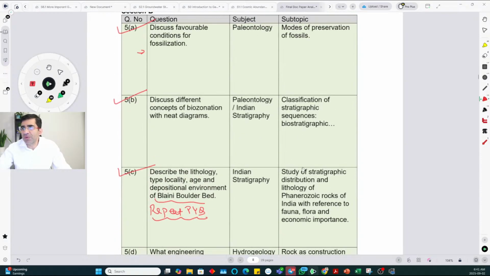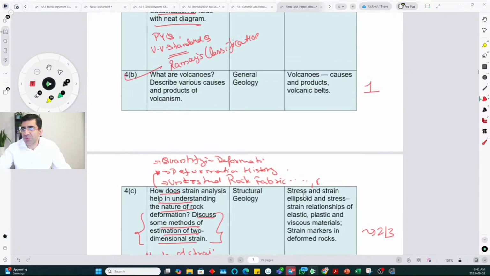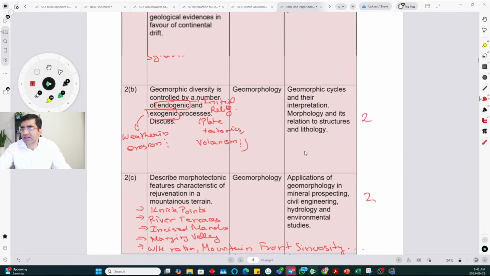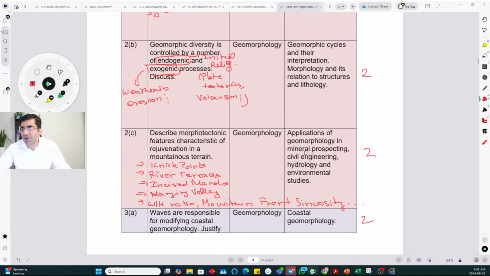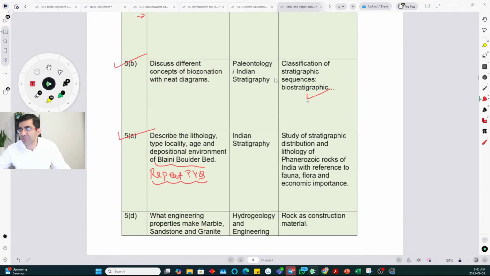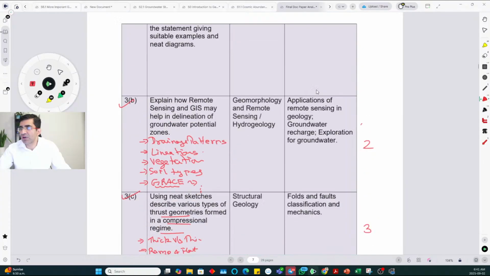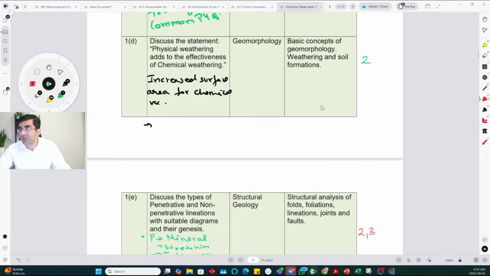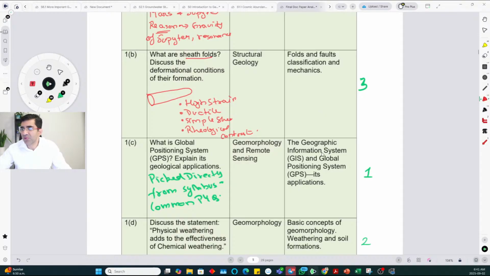And also in this topic that you'll see, as I said, what is mentioned on the right hand side is the direct wording from the syllabus, what component of the syllabus it is asking from. So you can see the subtopic that this was asked from. This was from modes of preservation of fossil, classification of stratigraphy, sequence biostratigraphy. So that is where in biostratigraphy they asked. And here it is not directly mentioned by words. So if you look at some of the questions that I said they directly picked from the syllabus, GPS and its application, you see that subtopic says this, and it is directly picked from the syllabus.